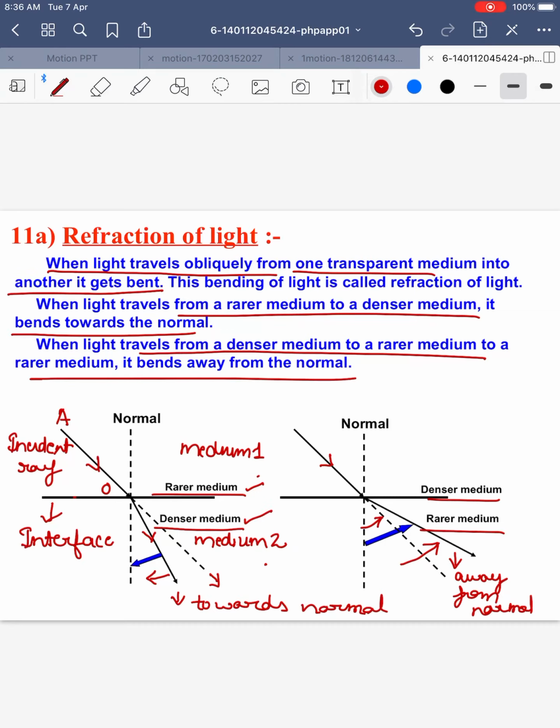Okay, so in both the cases you can see I, which was called the angle of incidence, and R, which was called the angle of refraction. Angle of refraction here is the angle which the refracted ray makes with the normal.